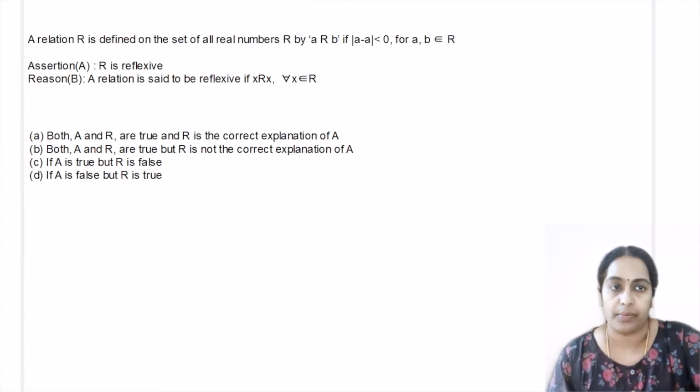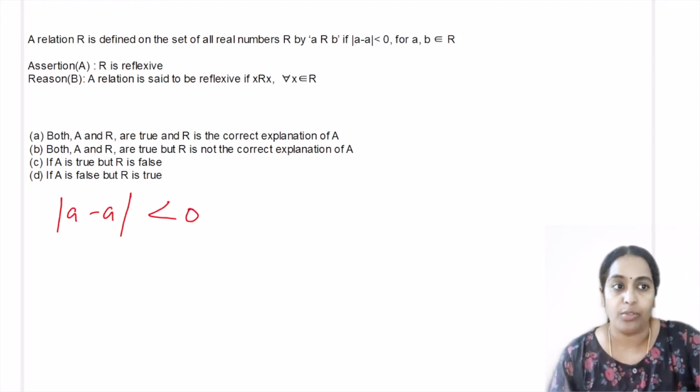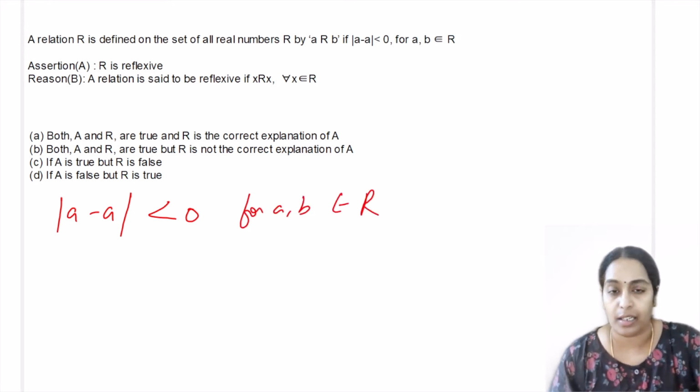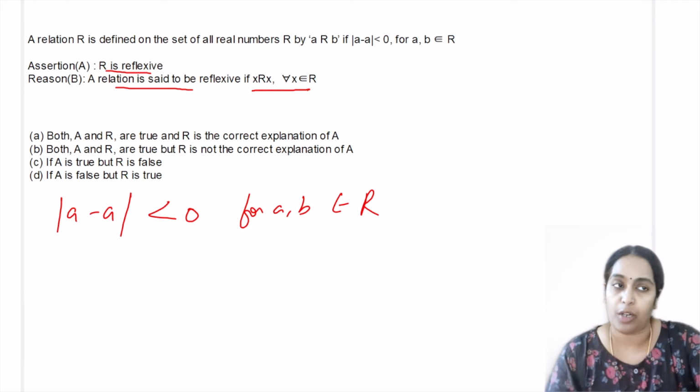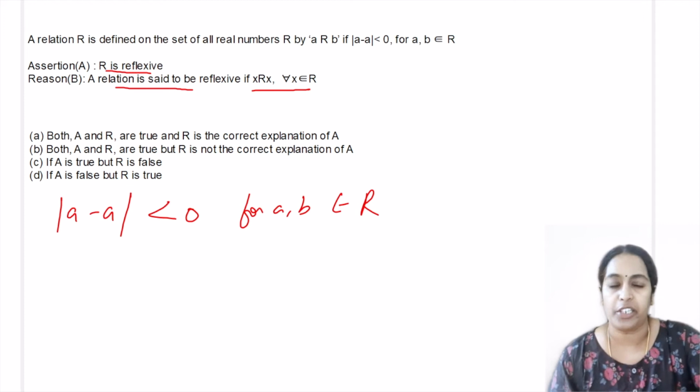The next question. A relation R is defined on the set of all real numbers R, and the relation is mod of a minus b is less than 0 for a comma b belongs to R. What is our set? The set of all real numbers. Assertion statement: the relation is reflexive. Reason statement: a relation is reflexive if XRX for all x belongs to R. So we have all the usual 4 options now. We'll check one by one.